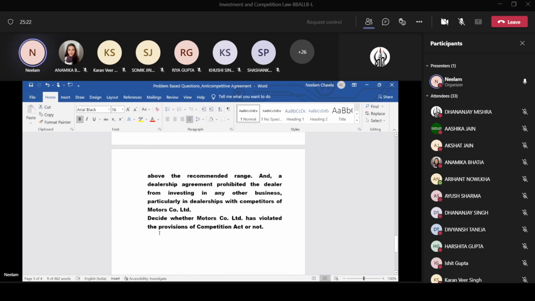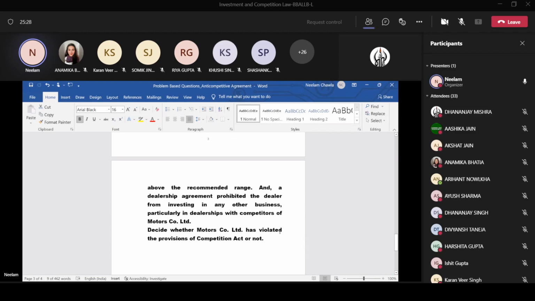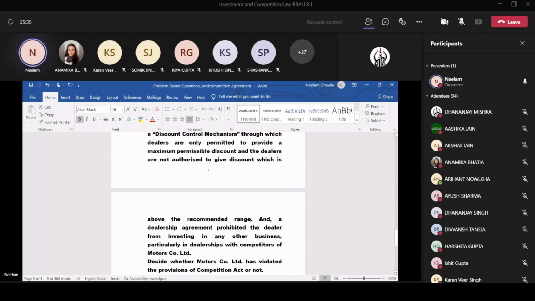Now the question is whether this motor company limited is violating the provisions of the Competition Act or not.